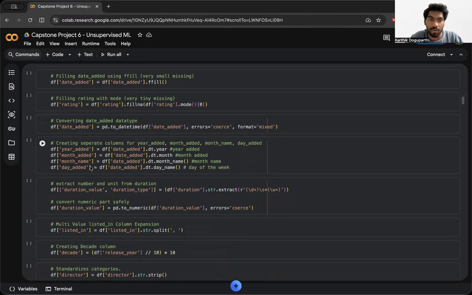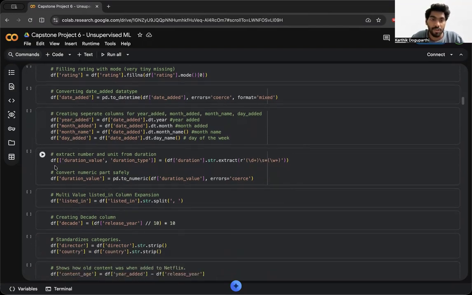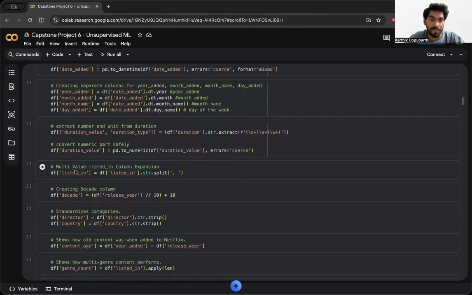For columns for analysis. And I've also extracted number and unit from duration, and also whether the duration value is for seasons or for a time, because two of the values in the duration are intermixed with each other. And also I have expanded columns for listed_in, and created a decade column to analyze which decade the movie or the show type was released.